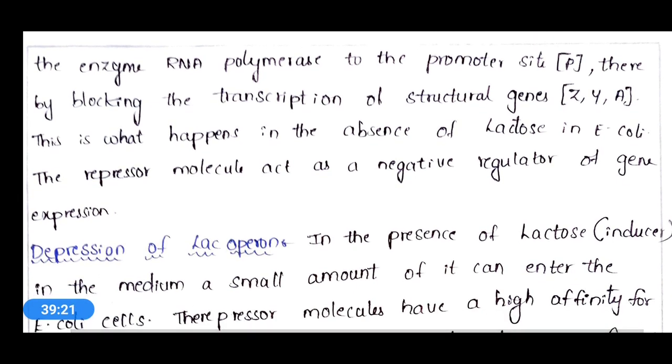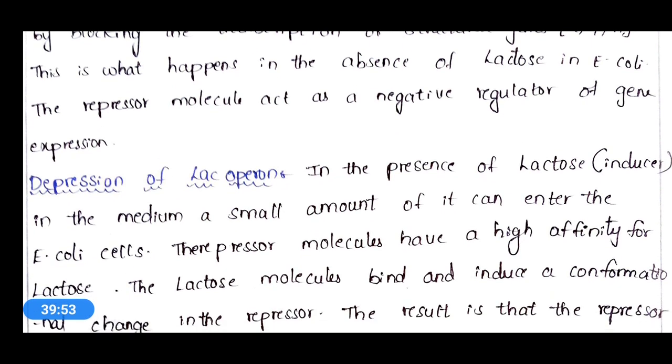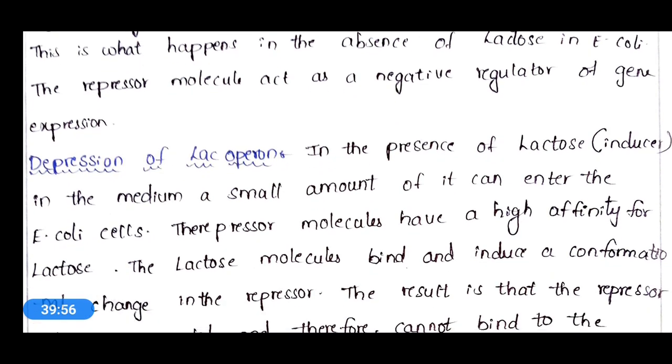what will happen? This regulatory gene will produce lac repressor, and this will bind to the operator region, promoter region, and it will block the transcription or activity of the operator gene, and it will inhibit the structural genes transcription. Okay, so the repressor molecule acts as a negative regulator of gene expression. Regulation of this lac operon will be in a negative way.